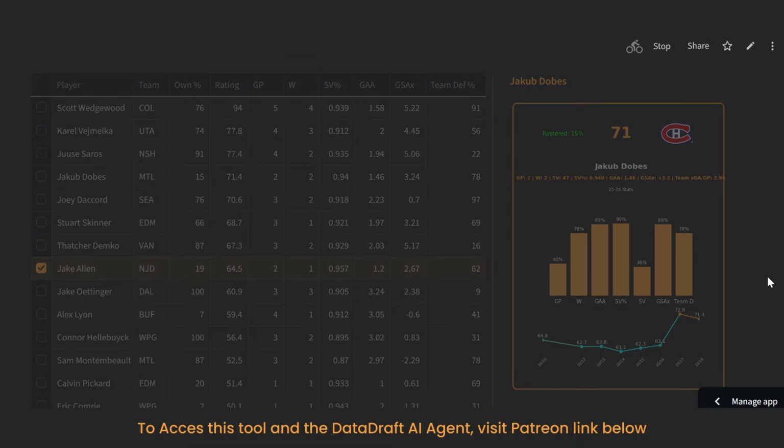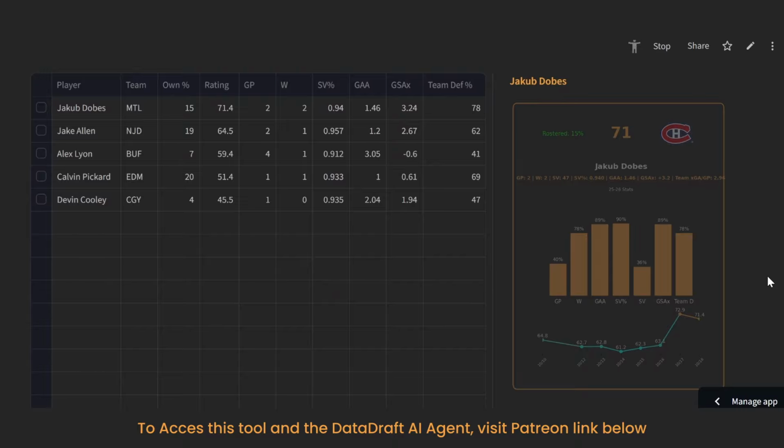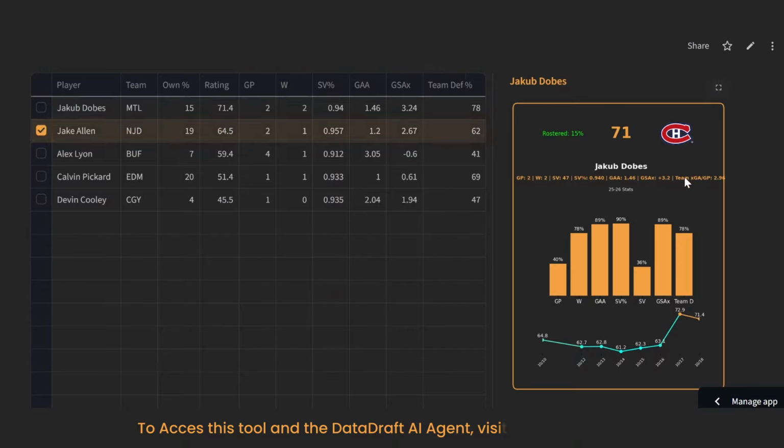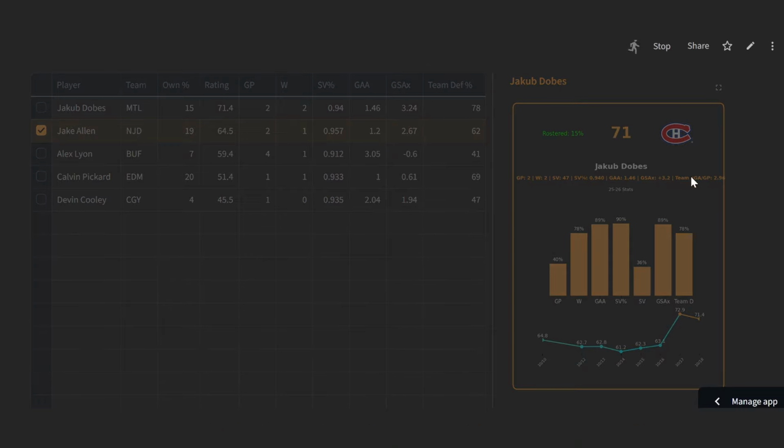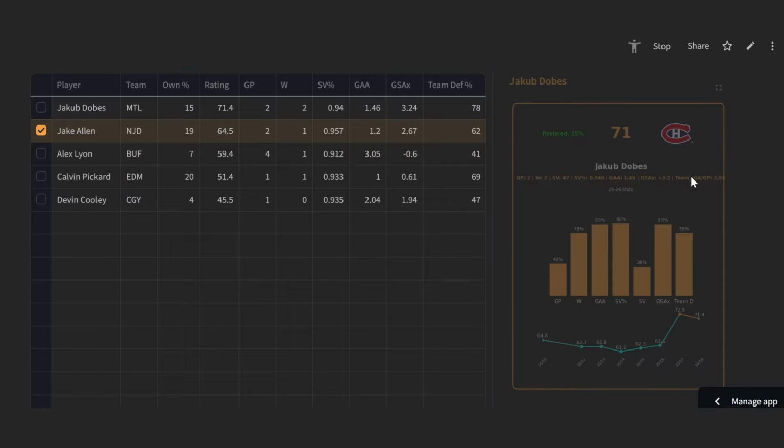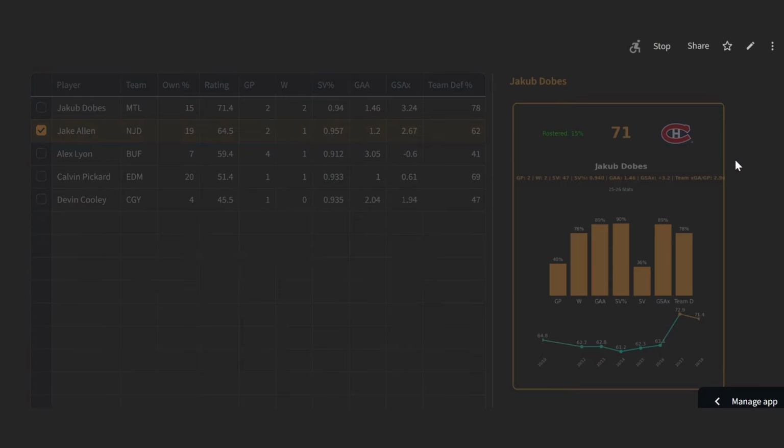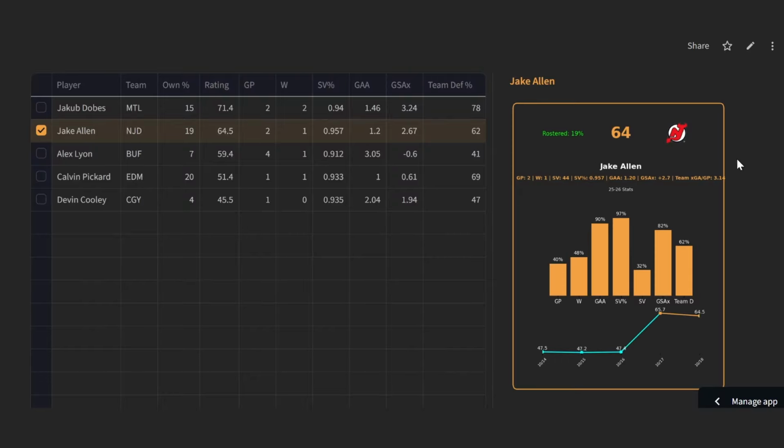They do have the back-to-back Tuesday, Wednesday, so you could go to Jake Allen at some point in that back-to-back, whether he's going to be the front-loaded guy or the back half. But he's been really good, and he's pretty much the starter at this point with Markstrom injured. So that's also worth noting. His ownership has probably gone up in that time frame. 1 win in 2 starts, .957, 1.2 goals against. He's above expected, and the team defense is not bad either. So if you're looking for a temporary starter, you've got Jake Allen.